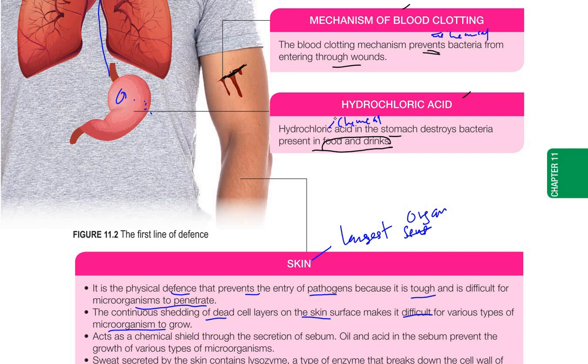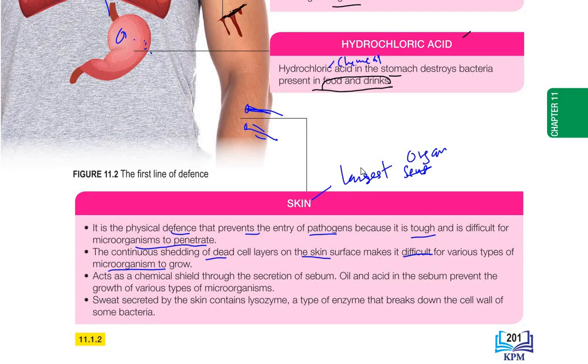So the bacteria is found here, right? But later our skin keeps on shedding. The old skin will keep on shedding, so it will carry this bacteria away from the skin. And then it's not easy for the microorganism to grow because the skin keeps on shedding. The dead cell layer will keep on shedding, and then we have the new skin cells here, right?